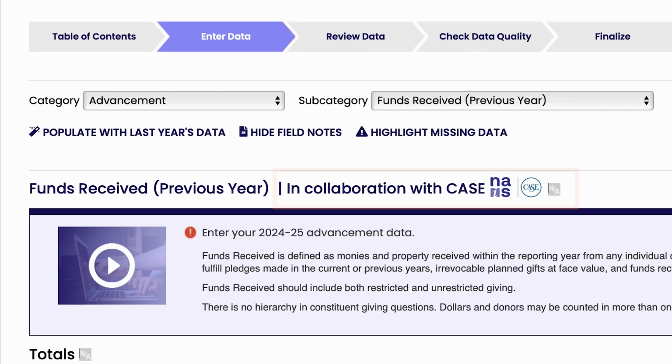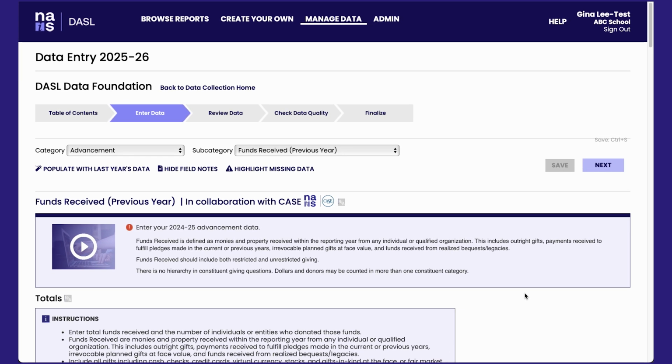This data collection is a result of the data collaboration between NAIS and CASE. Feedback from schools and feedback from national, state, and regional associations are in alignment with the CASE Global Reporting Standards. All information needed for DASL data entry is included in DASL instructions and definitions. You will be entering advancement data about the previous school year. All questions in this subcategory use the funds received counting methodology defined in those instructions.